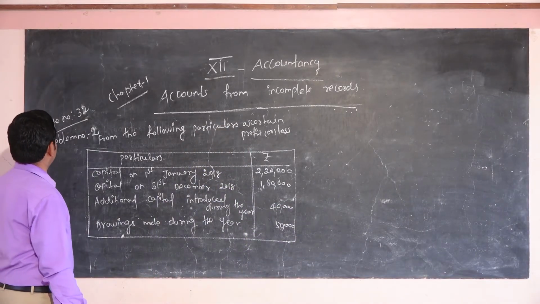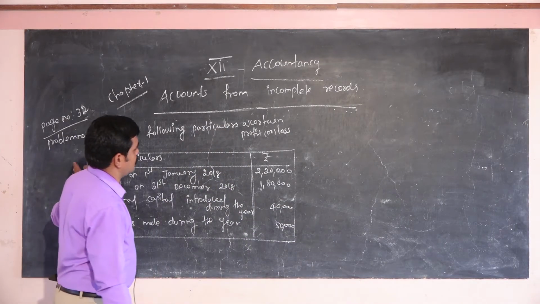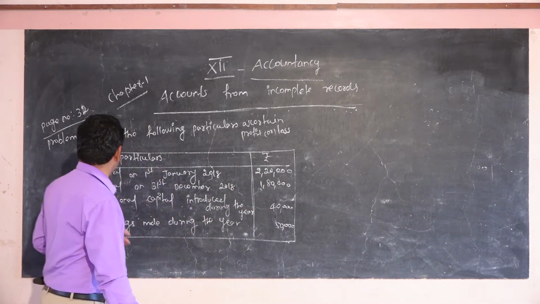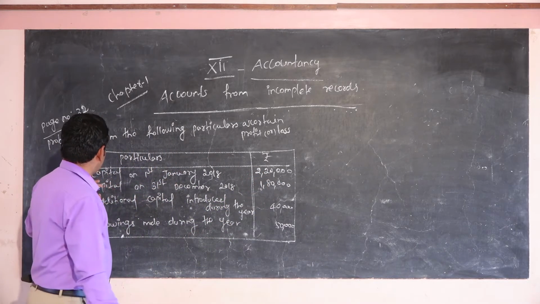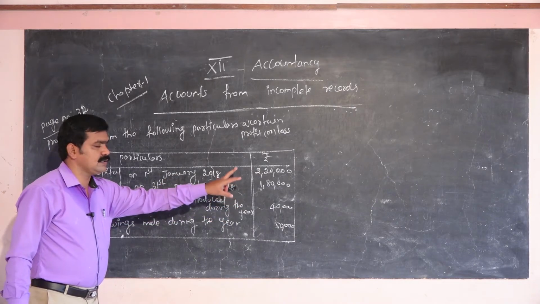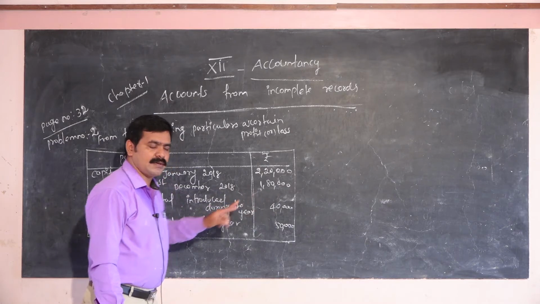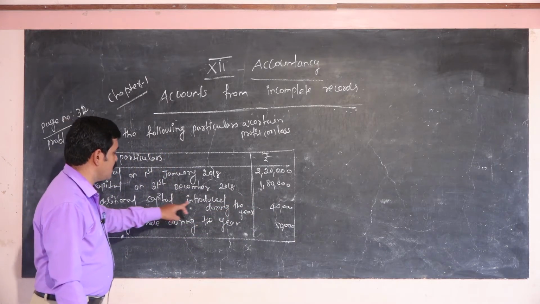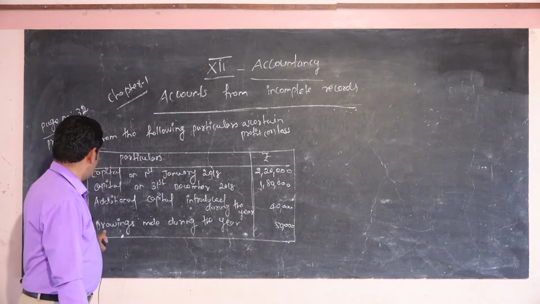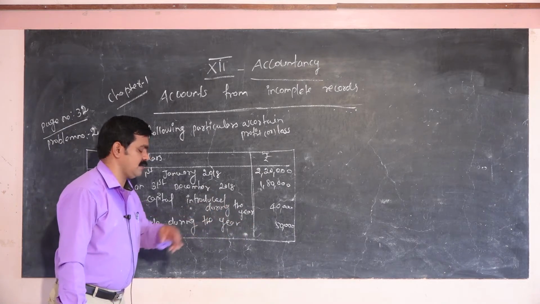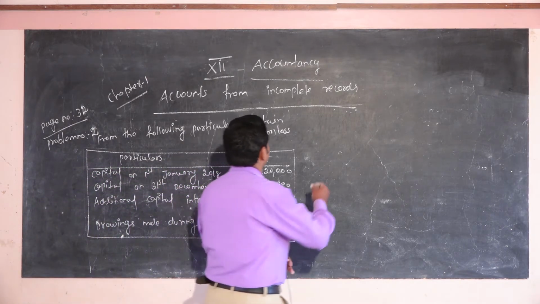Page number 32, problem number 2. From the following particulars ascertain profit or loss. These are the particulars, rupees: capital on 1st January 2018 2,20,000, capital on 31st December 2018 1,80,000, additional capital introduced during the year 40,000, drawings made during the year 50,000. Now we are going to solve the problem.